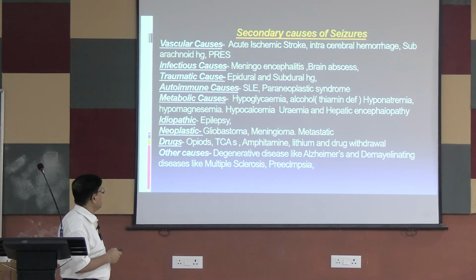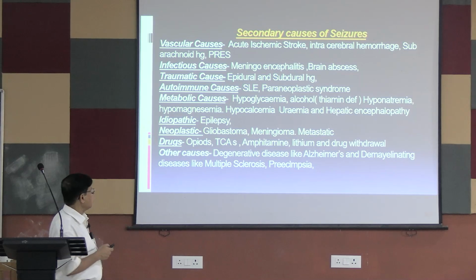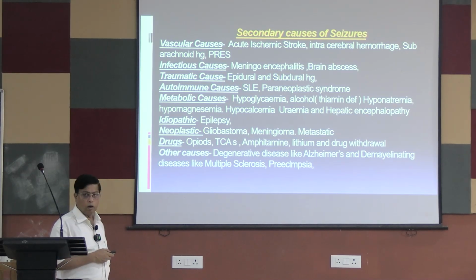The patient may have a thiamine deficiency. Because he is alcoholic, there is thiamine deficiency, and it is a recoverable cause. If you infuse thiamine, an injection of thiamine, the patient will recover. So, thiamine deficiency, alcohol, and there is drug withdrawal. Alcohol withdrawal may cause convulsion. So, these are the causes.